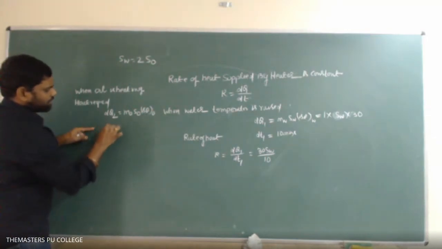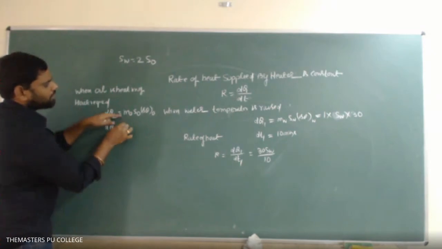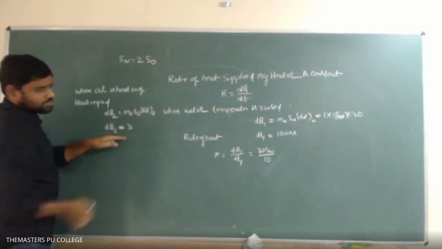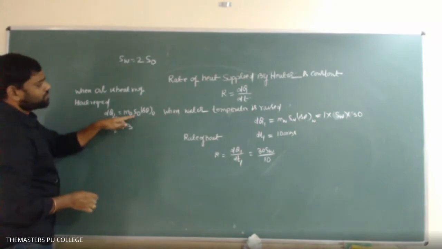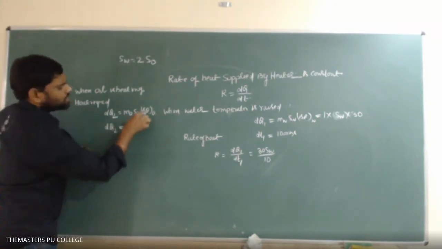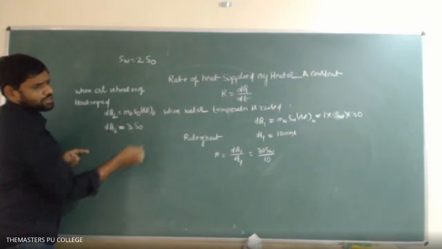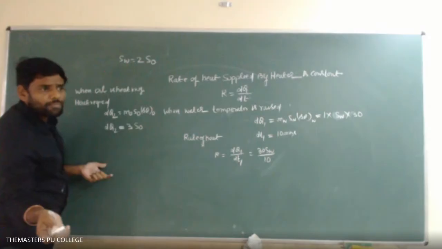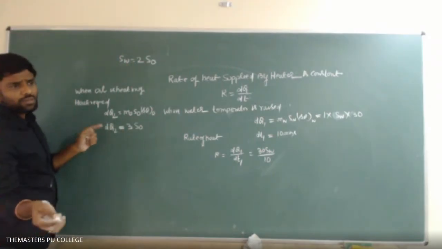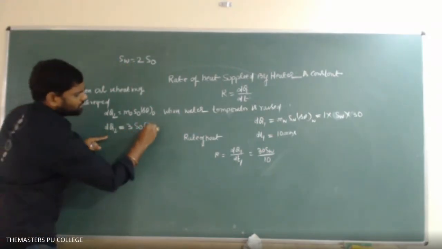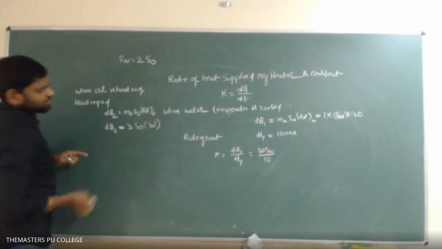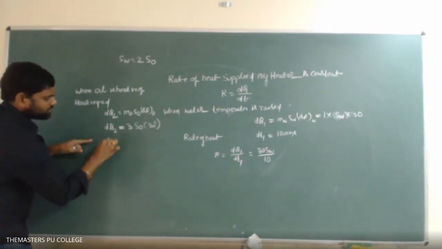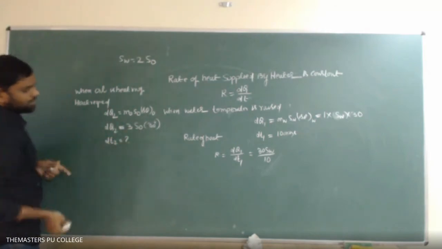So therefore dq2 is equal to mass of oil, which is 3, into specific heat of oil, let it be SO. And what is the temperature raised across the oil? Same temperature, 30 degrees Celsius. So then what is the time here, dt2? That only we are calculating.